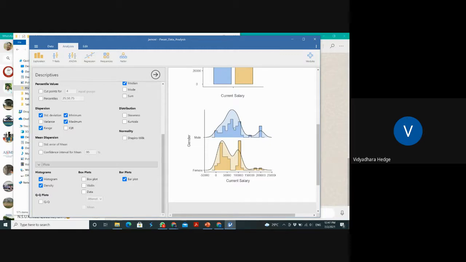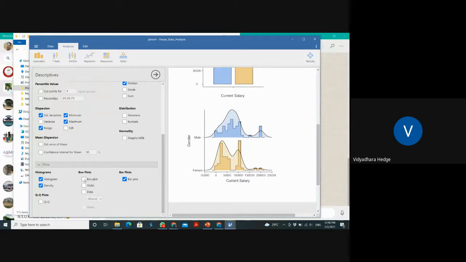One is that the range is very high, and that is the reason you are getting the curve like this. Sometimes it is normal, again it is going up. Some part is 1 lakh or 2 lakh. This is the 2 lakh portion, this is the 1 lakh.